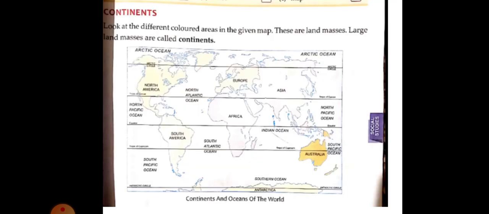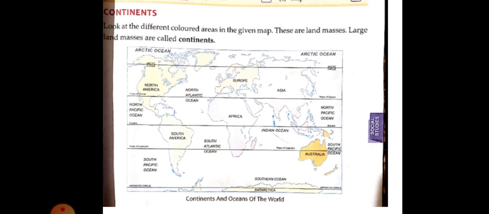Okay, now we have to discuss continents. Continents means look at the different colored areas in the given map. Here your textbook में जो मैप दिया है उसकी बात कर रहे हैं. Look at the different colored areas in the given map. These are the land masses. Large land masses are called continents. Continents क्या होते हैं? Large land masses होता है, उसको continents बोलते हैं. We live in continents, all countries there.